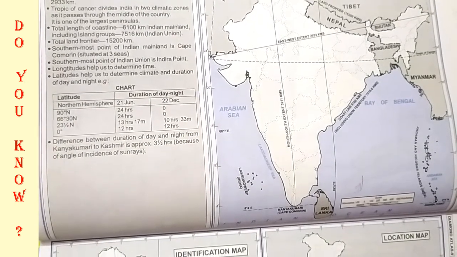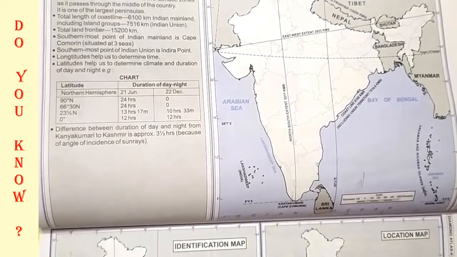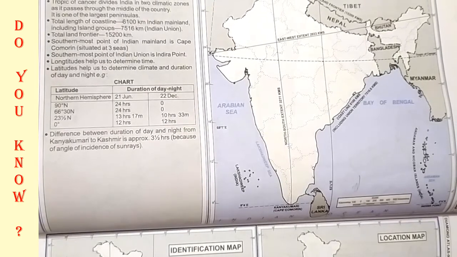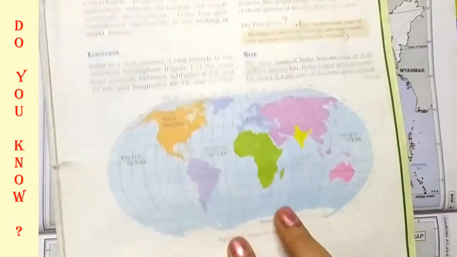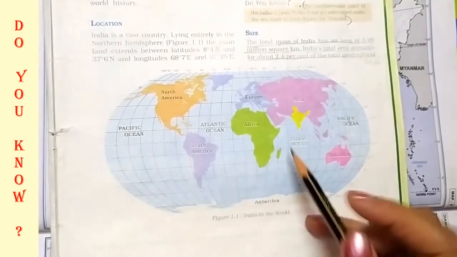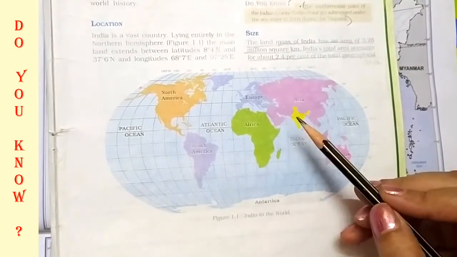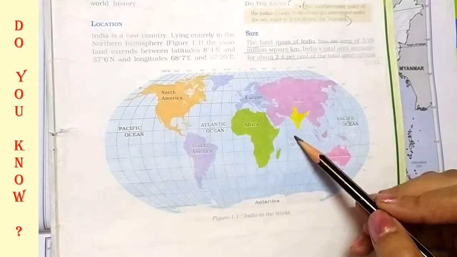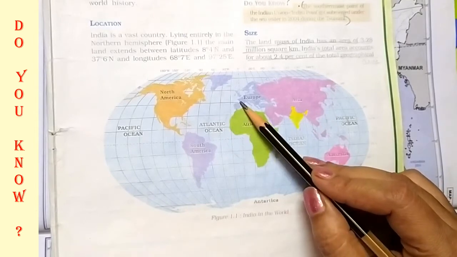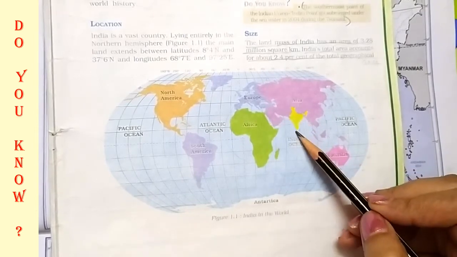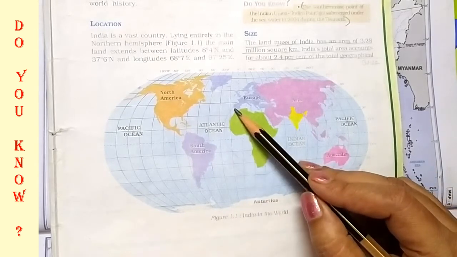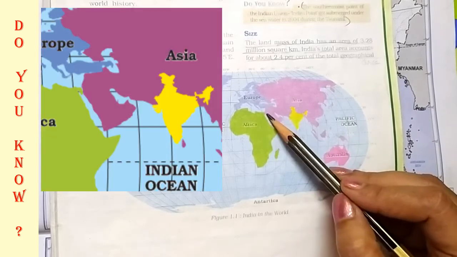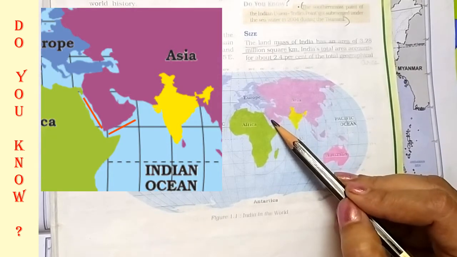Next one: since the opening of the Suez Canal in 1869, India's distance from Europe has been reduced by 7,000 kilometers. Look at the map in your book, page number 1. Before the opening of the Suez Canal in 1869, it was very difficult for India to establish any kind of trade with Europe. But now it is very easy because the Suez Canal is there. Got it?